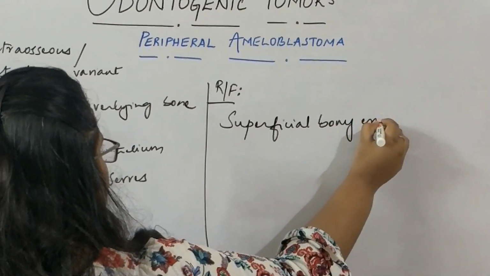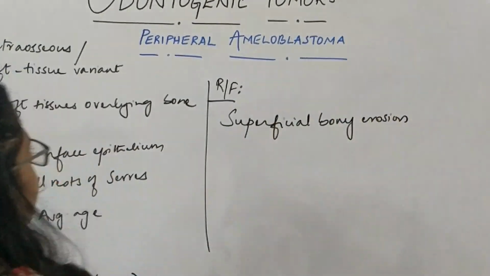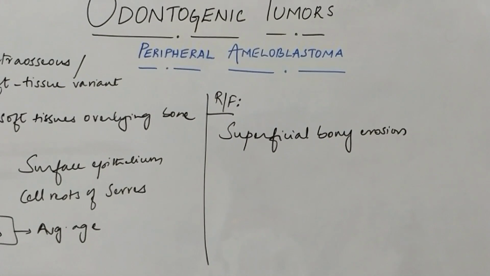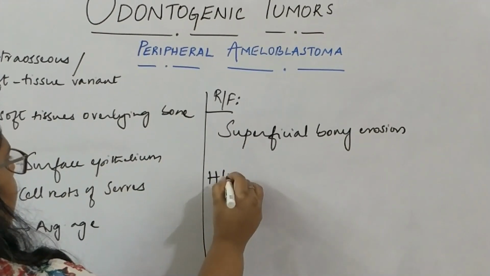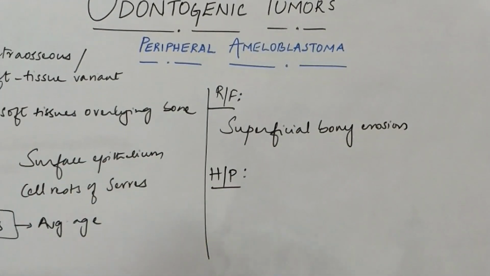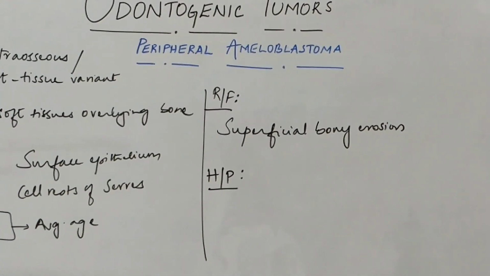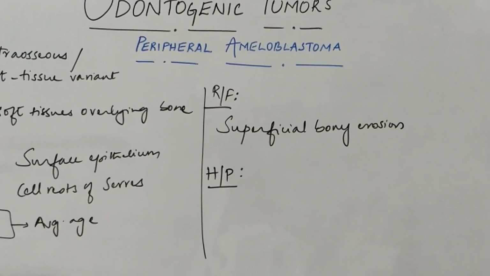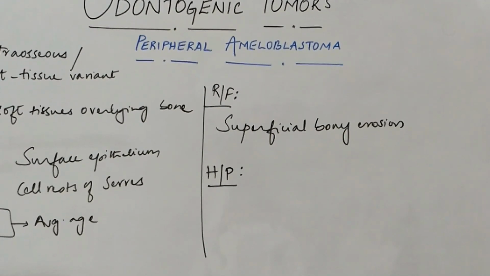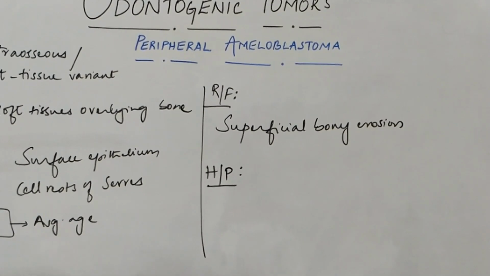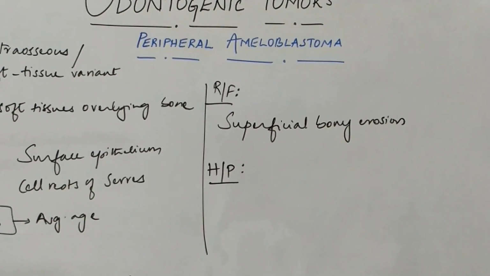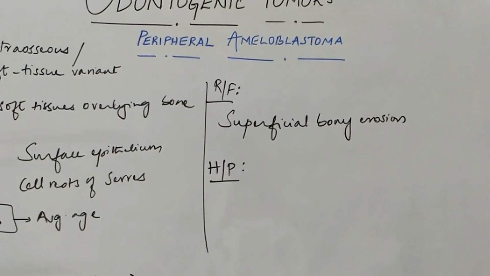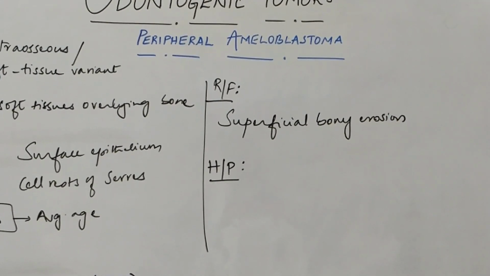Superficial bony erosion. So that is about the radiographical features. Histopathology of the peripheral ameloblastoma is quite similar to the conventional solid multicystic ameloblastoma. All the 5 histological types that you see, the similar things are seen here. So I'll just repeat it for those who are watching this video and haven't seen my solid multicystic ameloblastoma video.